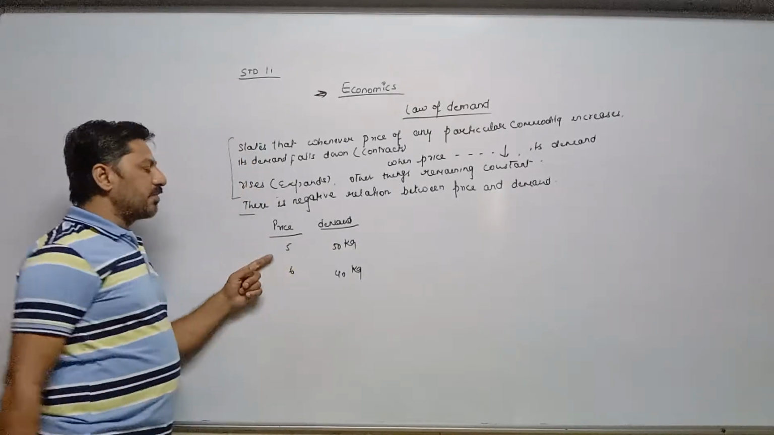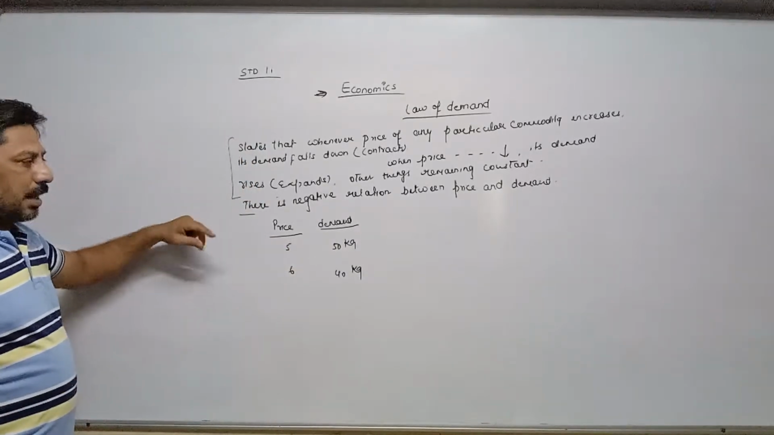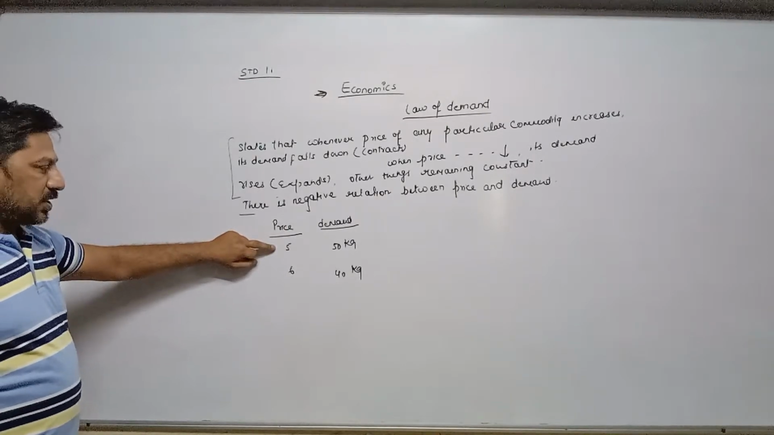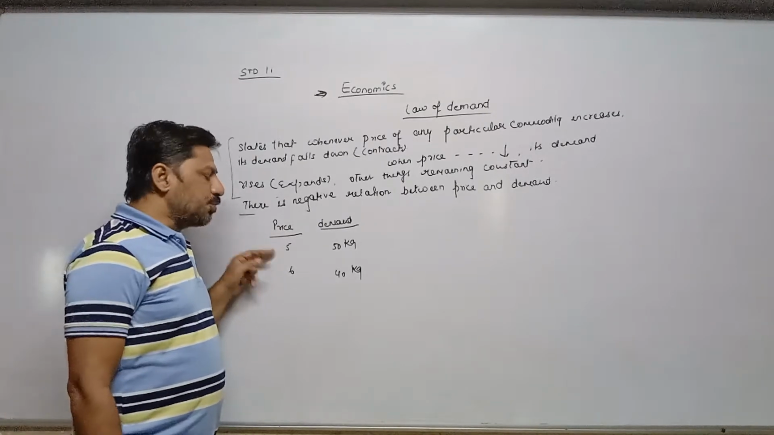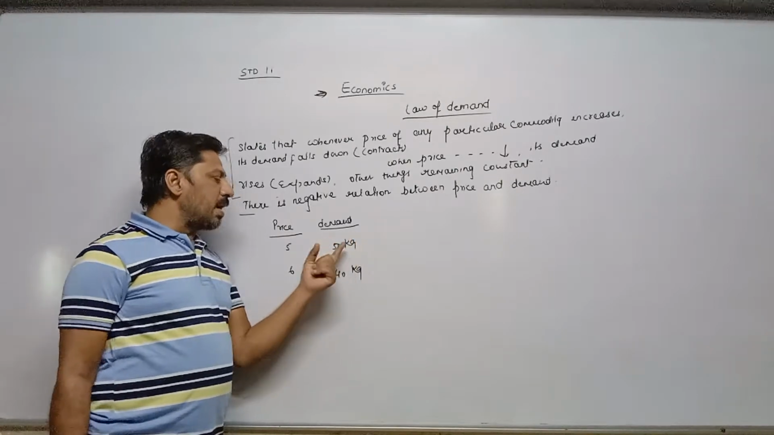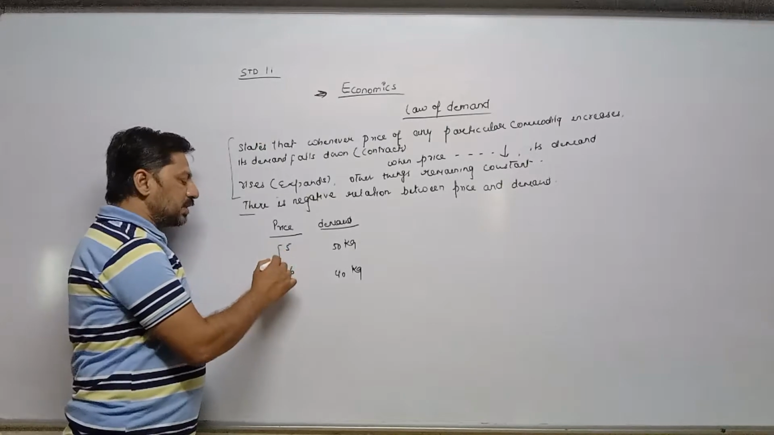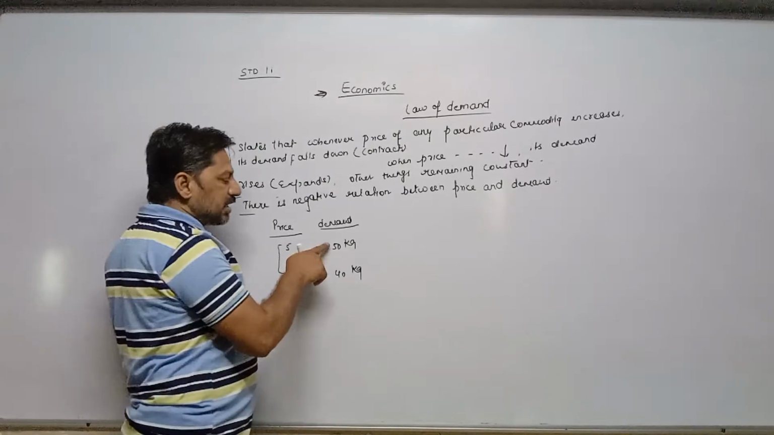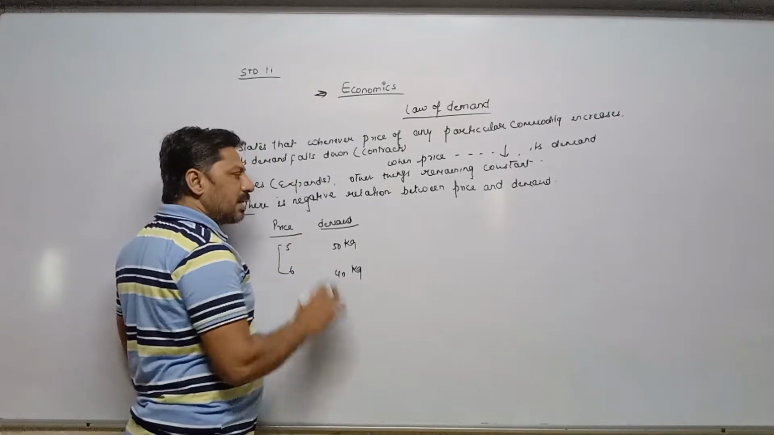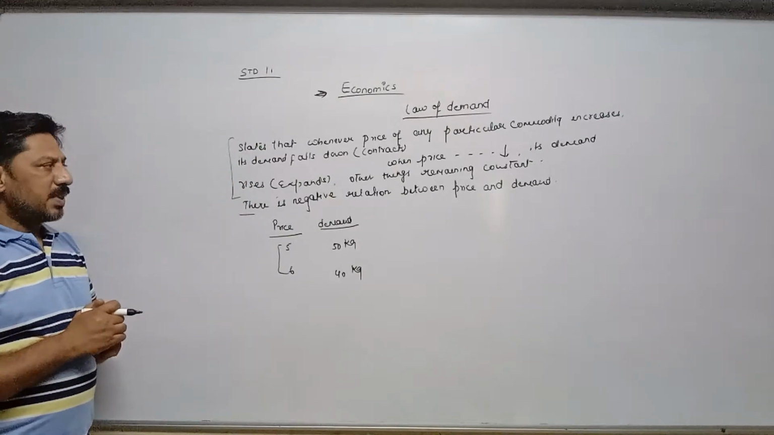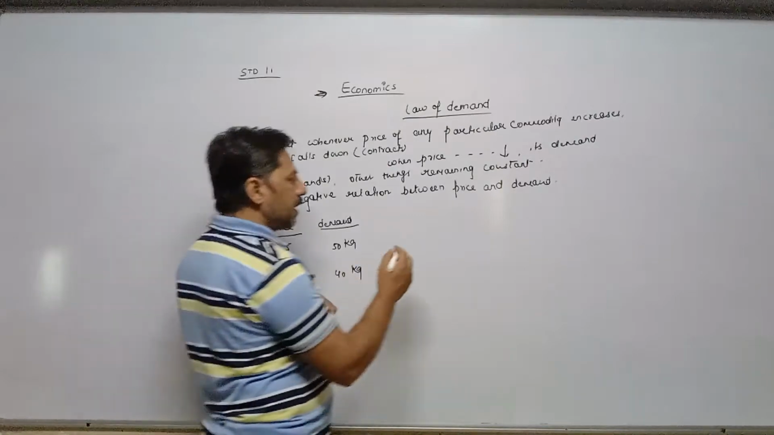So after that, we have to explain the schedule. For example, if the price of a particular commodity is 5 rupees per unit, at this price all consumers are demanding 50 kg. But when price increases from 5 rupees to 6 rupees, demand starts decreasing. It shows that there is a negative relation between price and demand. And then after the schedule, you have to prepare a diagram.